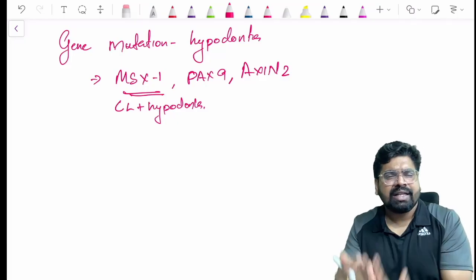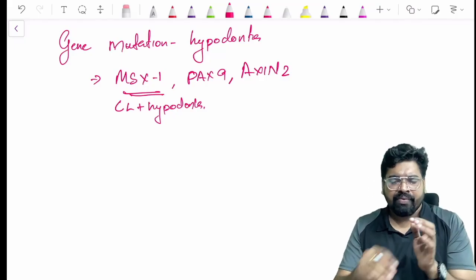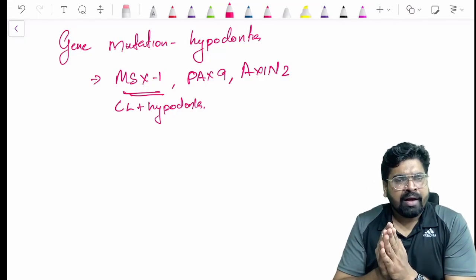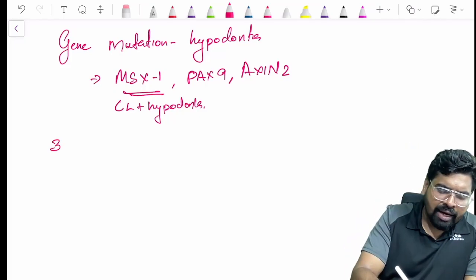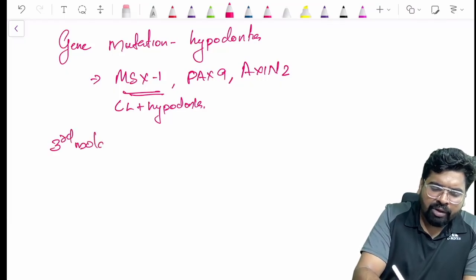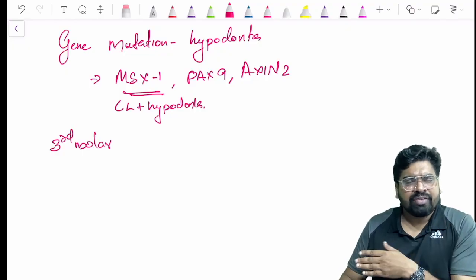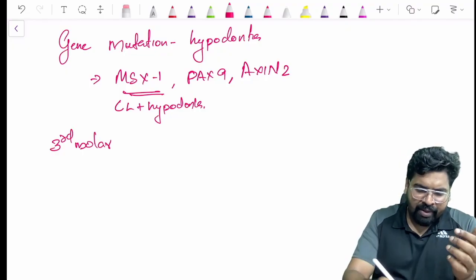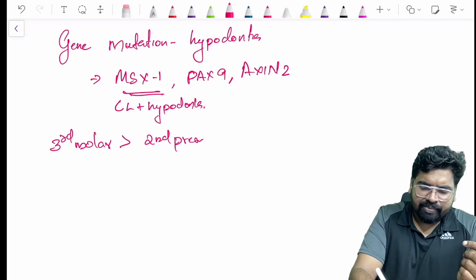Now, which tooth is usually missing? That is a very famous question. Which tooth is usually missing in the oral cavity? The third molars are the most common teeth missing in the oral cavity. But if there is no third molar in the options, then comes the second premolars.